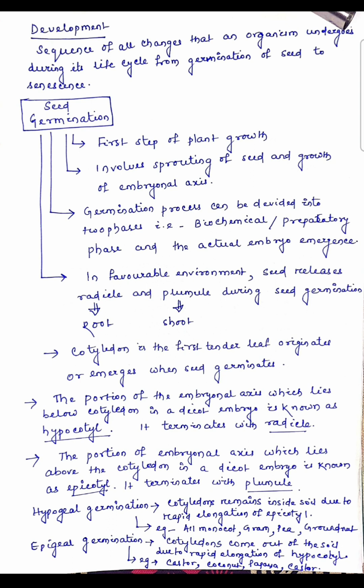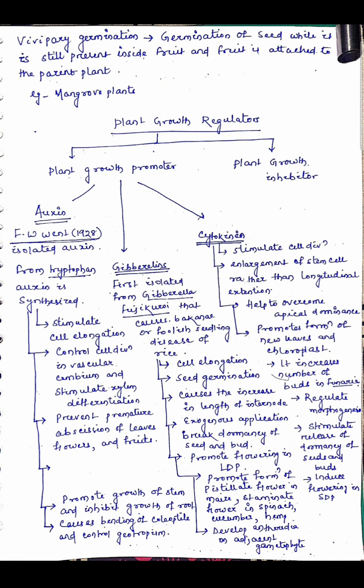Then epigeal germination, cotyledons comes out of the soil due to rapid elongation of hypocotyle. Example which shows epigeal germination, castor, coconut, papaya, etc. Then vivipary germination, germination of seed while it is still present inside the fruit and fruit is attached to the parent plant. The example of vivipary germination is mangrove plants.